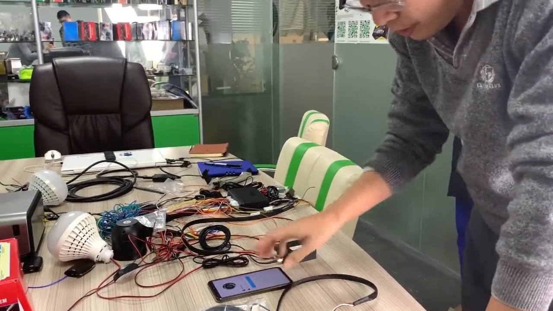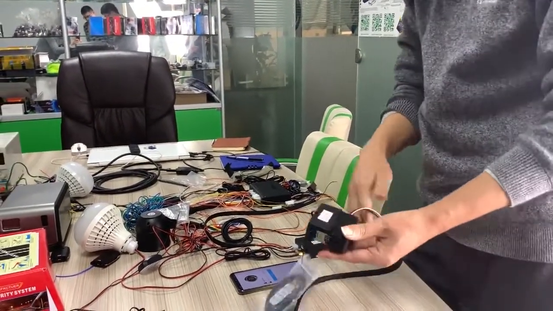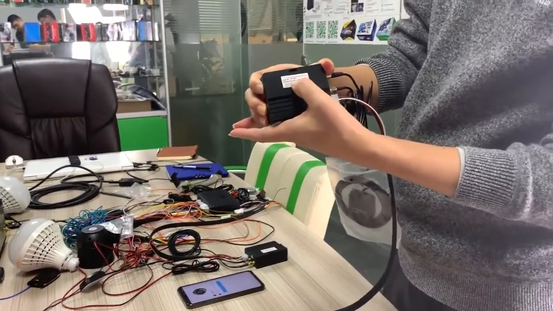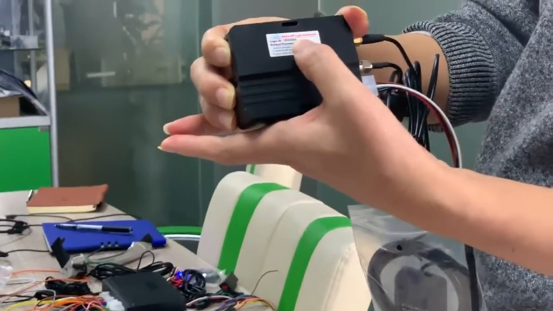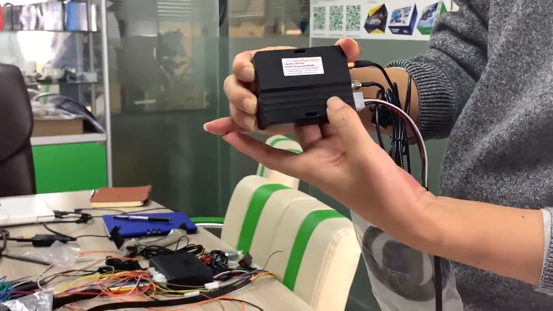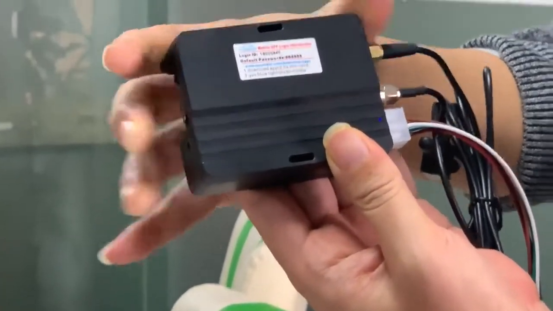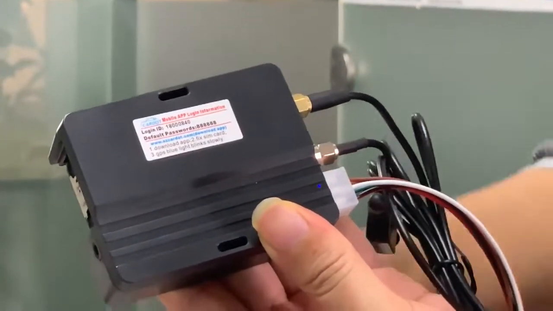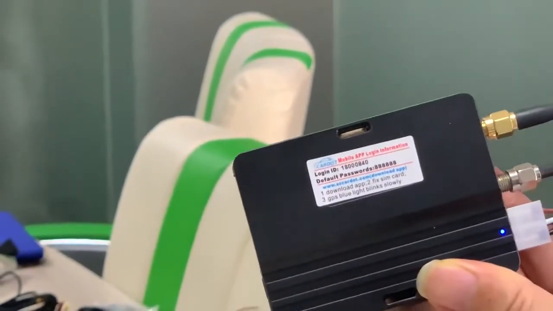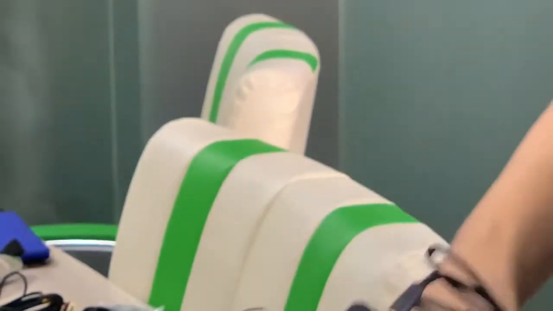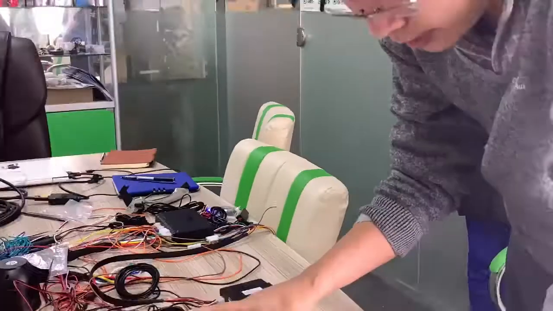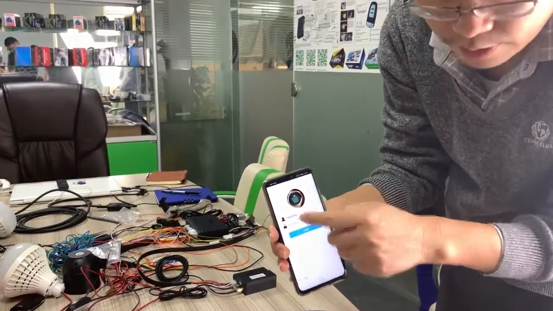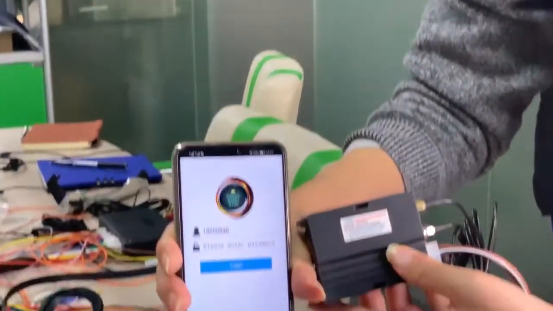Okay. This is the GPS module. Login ID 180000840. Sorry, this is the ID, the GPS ID. This GPS module is installed in the car. Now I'm looking at this ID. This ID is the same.